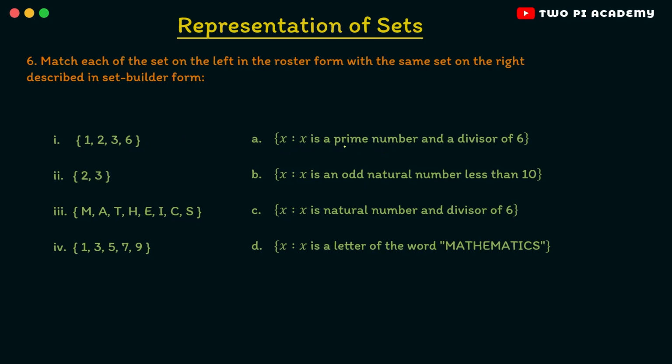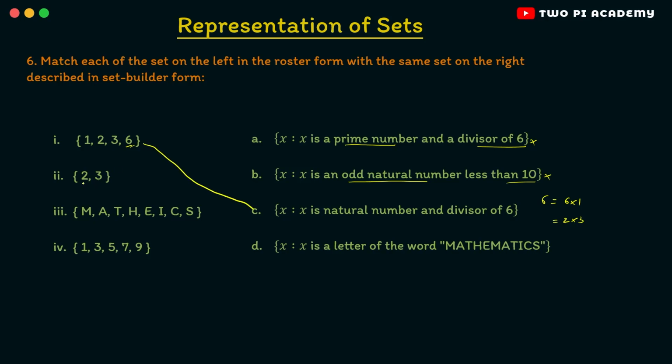The first one is x such that x is a prime number and a divisor of 6. But clearly here we have 6 which is not a prime number. So therefore you can't match both of these. So it's not this. X such that x is an odd natural number less than 10. Once again 6 is not an odd number. So therefore it is not this as well. And then we have the set of all x such that x is a natural number and divisor of 6. So we need to find the divisors of 6. 6 is nothing but 6 into 1 or 2 into 3, right? So the divisors of this will be 1, 2, 3 and 6. Clearly it is the same set. So therefore you can match both of these.